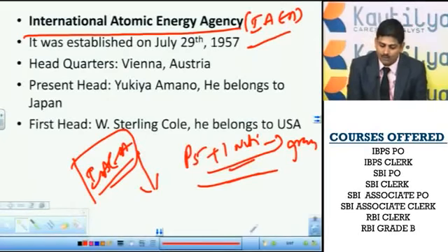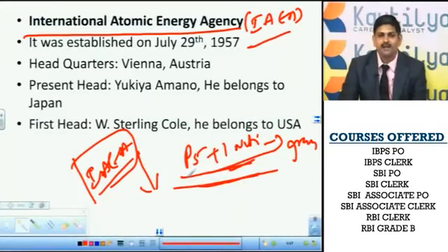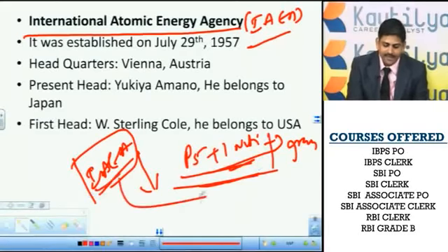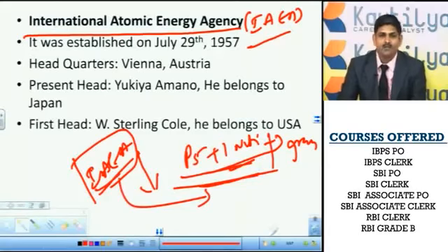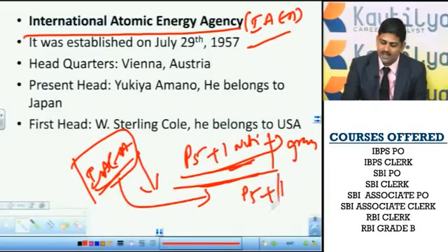Now, what are these P5+1 nations? Actually, the P5+1 nations and Iran came to an agreement. As per that agreement only, this IAEA team went to Iran. What are these P5 nations? P5 are the permanent 5 members of the United Nations Security Council, that is America, Russia, Britain, France and China. These 5 nations. This +1 nation is Germany.